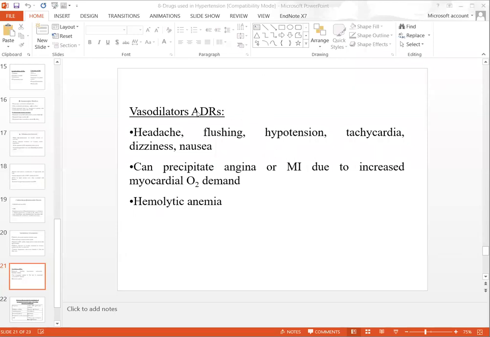Okay, we were discussing the adverse drug reactions that commonly occur due to these vasodilators, and due to too much vasodilatation activity, there may be an increase in myocardial oxygen demand, because these increase the blood vessels, due to which the workload on the heart can also increase. Besides this, the oxygen demand can be higher. So this may occur as an adverse drug reaction related to the vasodilator.